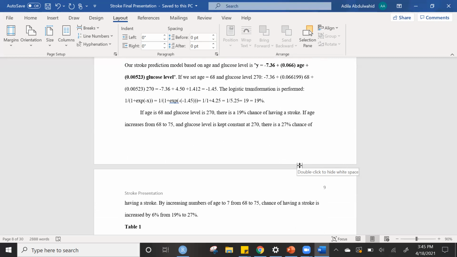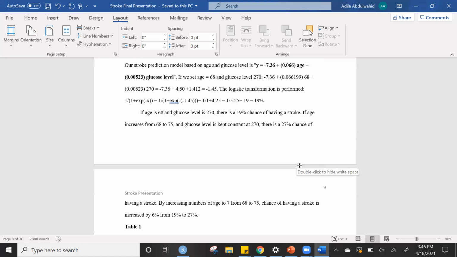If we put the age at 68 and glucose level at 270, we get negative 1.45. Then we apply that negative 1.45 to the logistic transformation, and we get 19%. If age is 68 and glucose level is 270, there is a 19% chance of having a stroke.